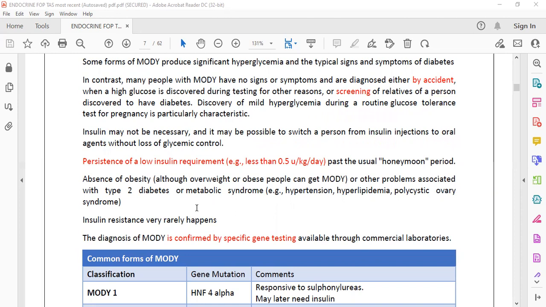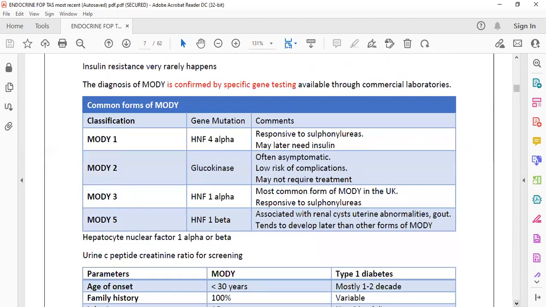At that time you have to search for MODY. It doesn't mean that if there is no obesity, then it cannot be type 2 diabetes mellitus. I don't mean that, but I mean that you have to find out whether MODY can be there or not. Gene testing is the confirmatory test for maturity onset diabetes.